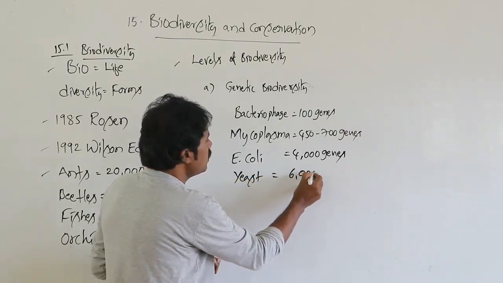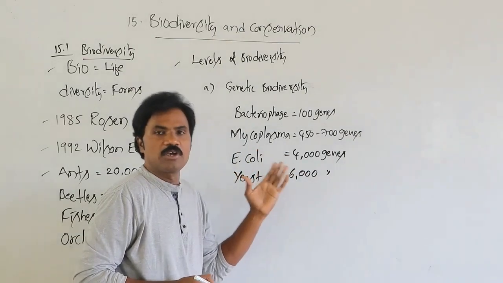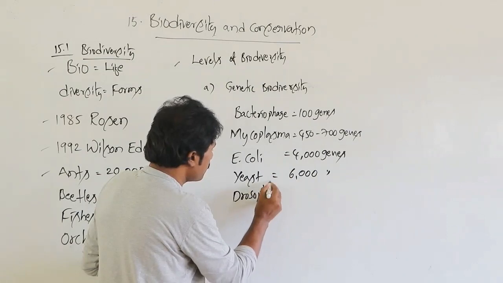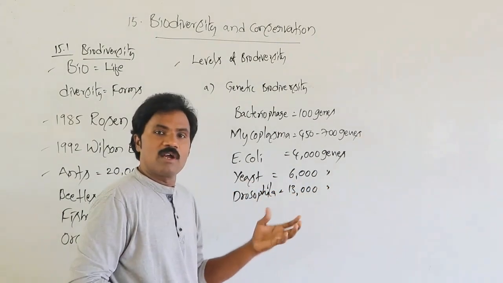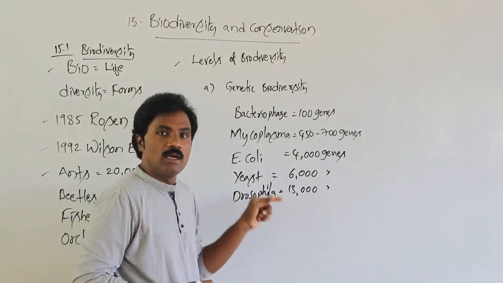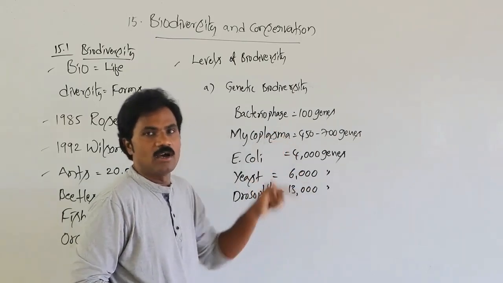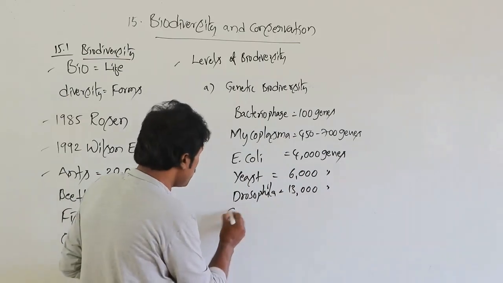Then what about Drosophila? Drosophila has 13,000 genes. So here different types of genetic material are present in specific organisms. Related to Drosophila, Caenorhabditis.